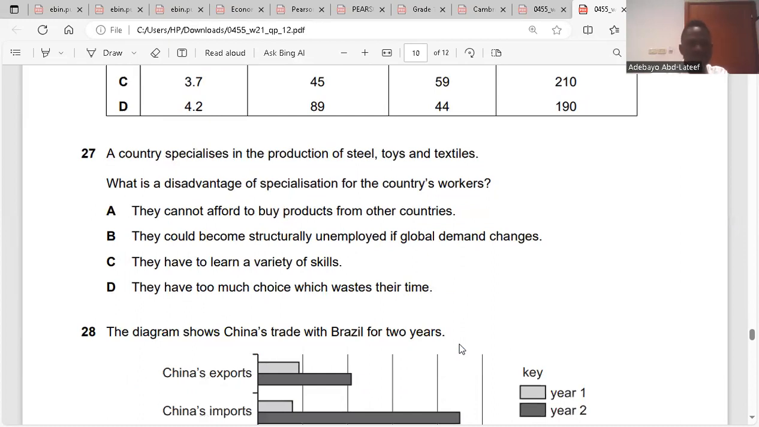Question 27. A country specializes in the production of steel, toys, and textiles. What is the disadvantage of specialization for the country's workers? One problem about specialization is that you are vulnerable to other countries, to your foreign customers. So if they stop importation of steel, toys, and textiles, your workers face structural unemployment. Clear? That's B.